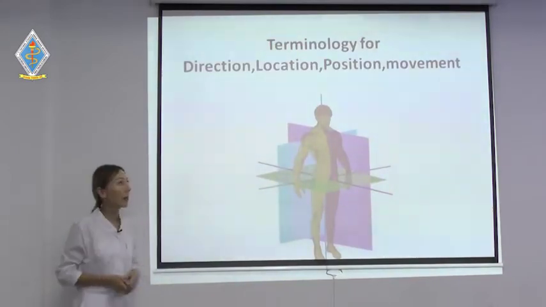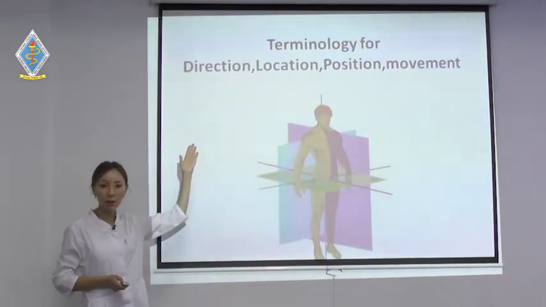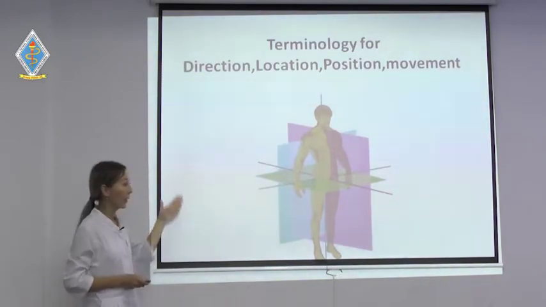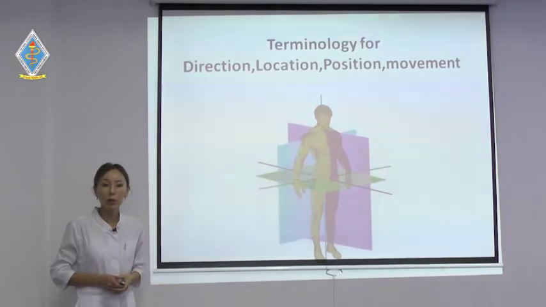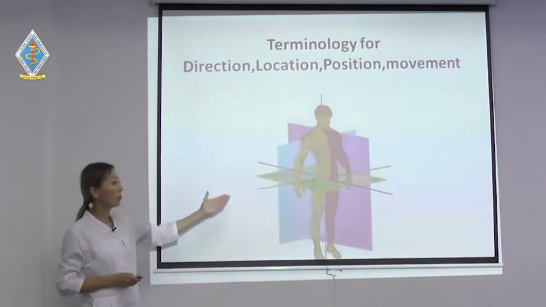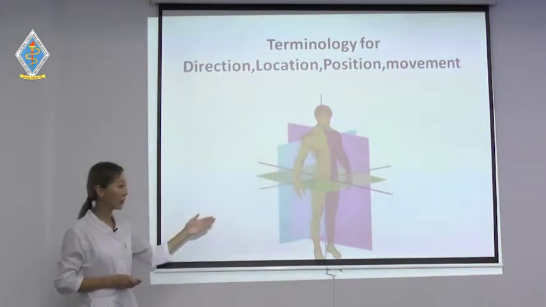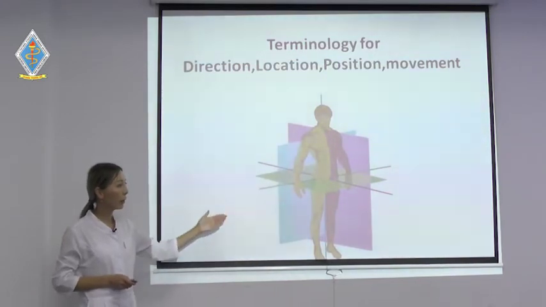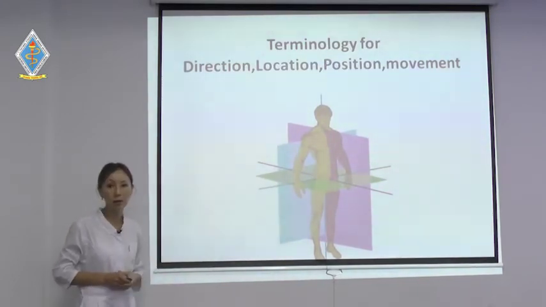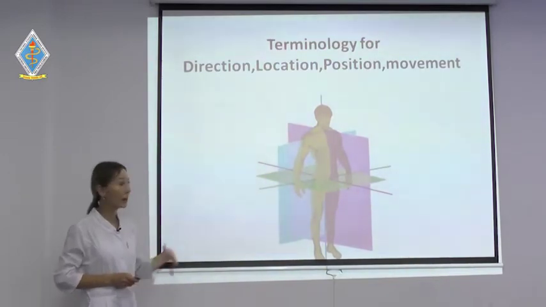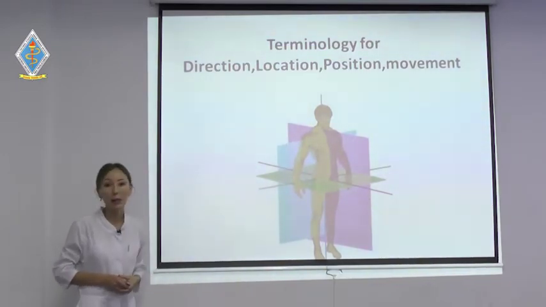Today our topic is the terminology for direction, location, position, and the body movements. In our medical terminology, we use anatomical names for body, location, direction, and the planes of the body. So what are they? As you see in this picture, the body is divided into several parts: transverse, coronal plane, like this here. Now we are discussing in detail what they are.